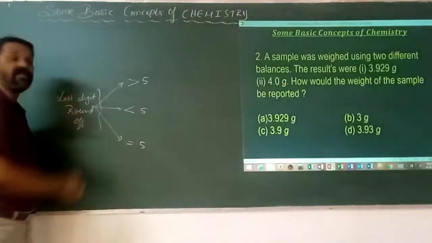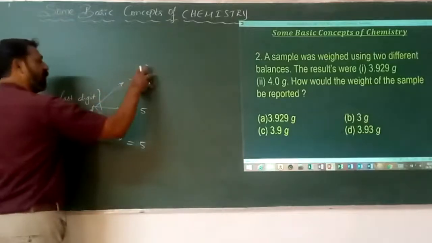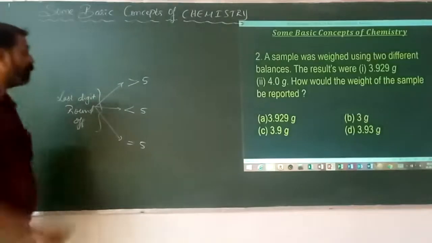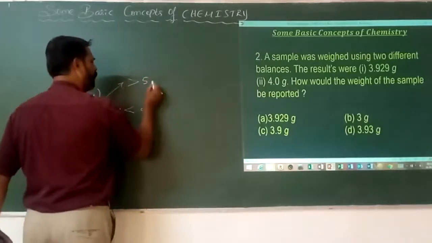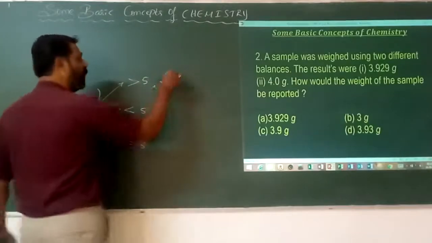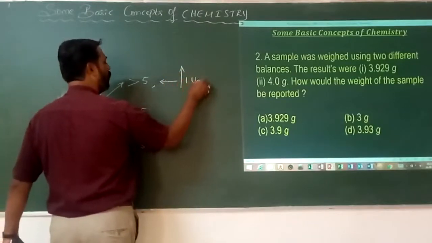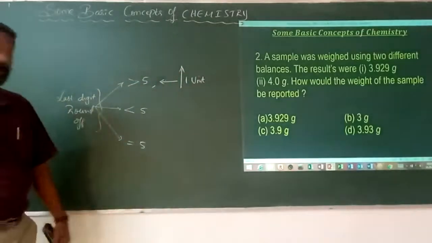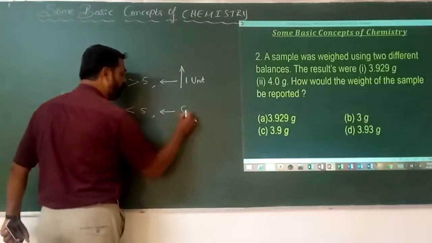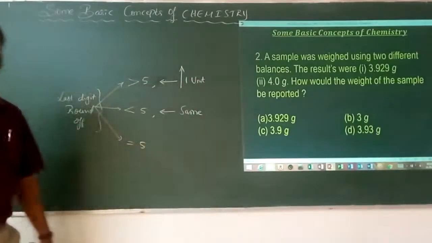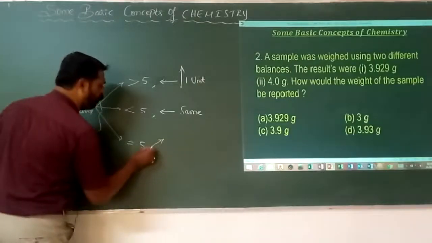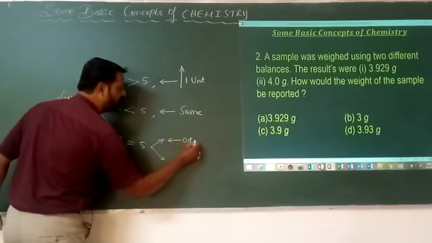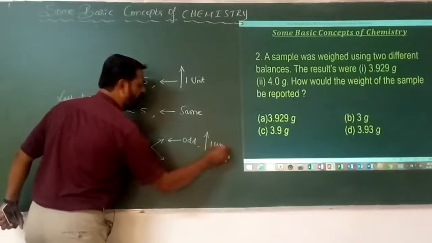If the last digit is to be rounded off, we have to decide what the last one is, whether it is greater than 5, less than 5, or equal to 5. If it is greater than 5, then the last digit has to be increased by 1 unit. It has to be increased by what? 1. Whereas if it is less than 5, the last digit has to remain the same without any disturbance. Suppose it is equal to 5, we have two different options. If the previous digit is odd itself, then it has to be increased again by 1.